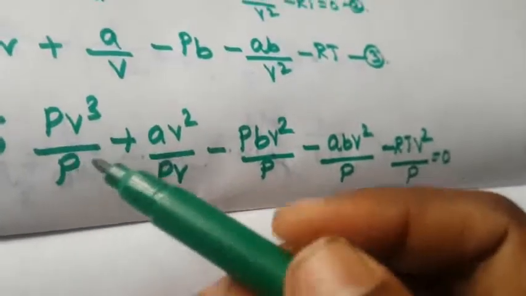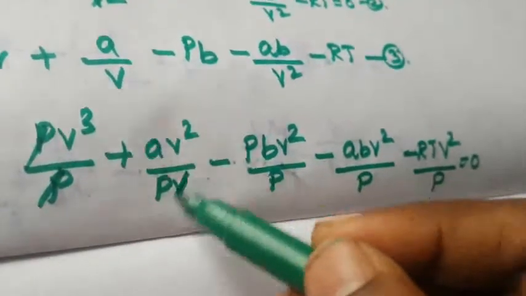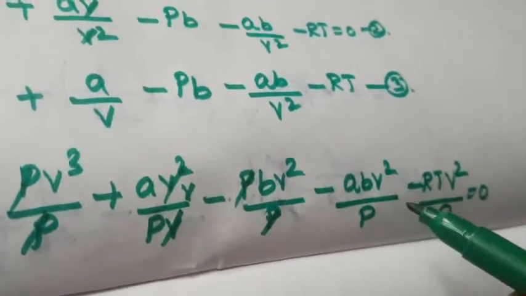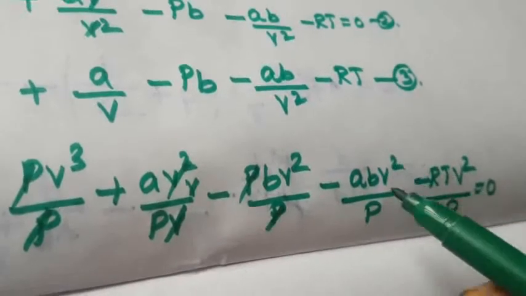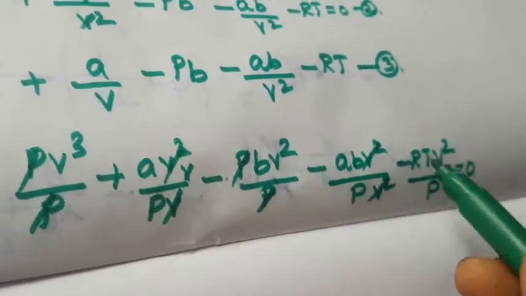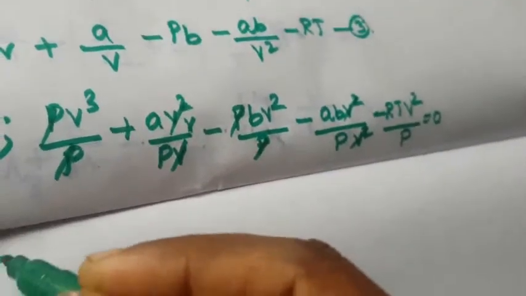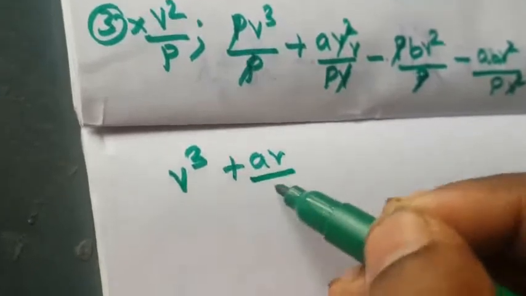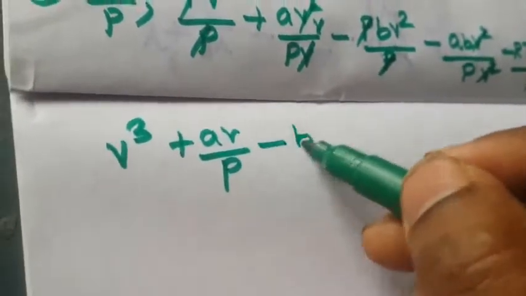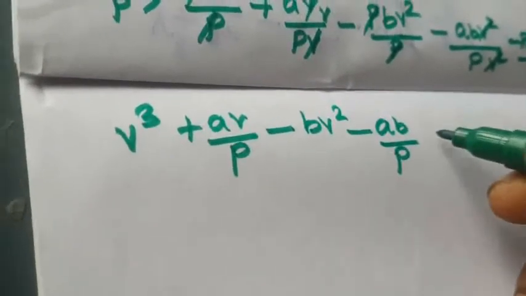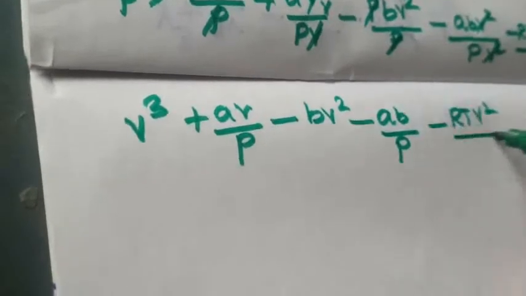Now you cancel all these. V cancels, here 1b is there, the P's cancel. Here ab by V square, here also V square is there, V square cancels. So first you write V cube plus aV by P, then minus bV square, minus ab by P, then minus RT V square by P, equal to 0. This is the fourth equation.